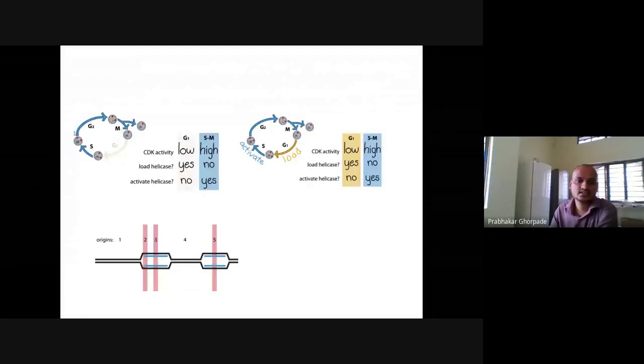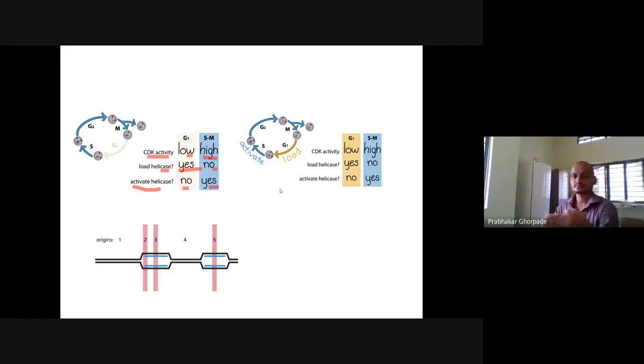So this is a cell cycle. This is CDK activity. In the G1 phase CDK activity is low, and in the S and M phases it is high. Helicase loading occurs here in the G1 phase, and in the S and M phases no helicase loading occurs, but helicase is activated.